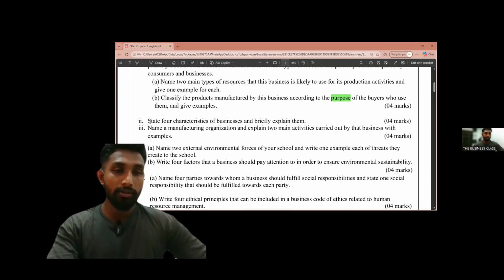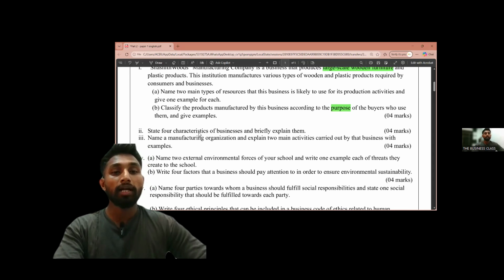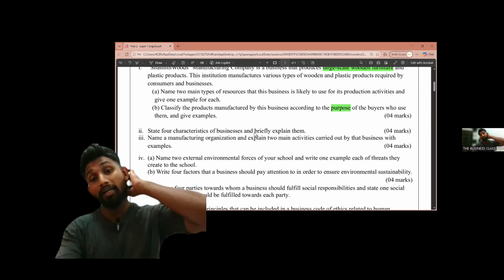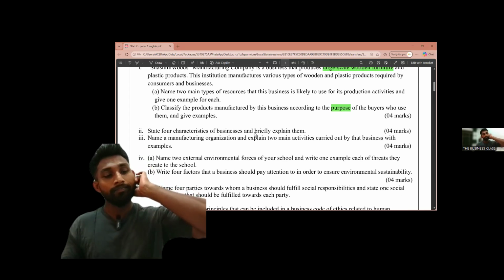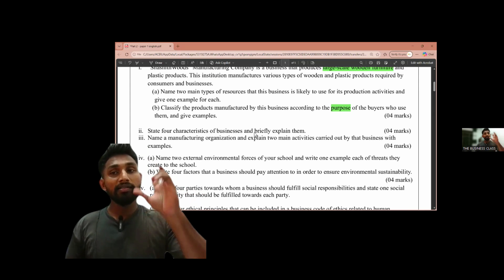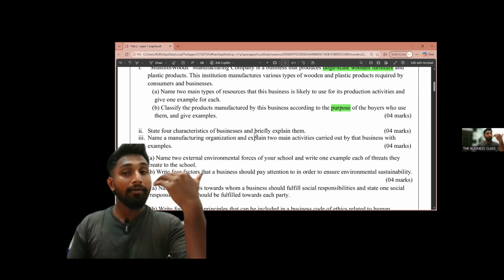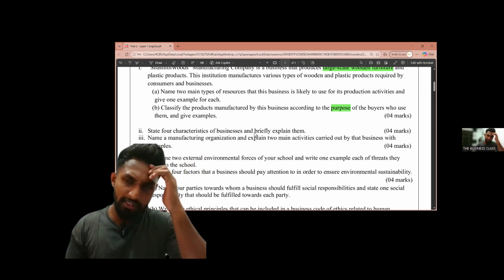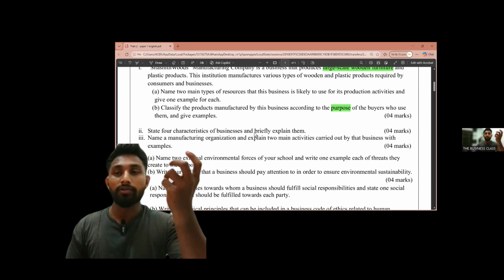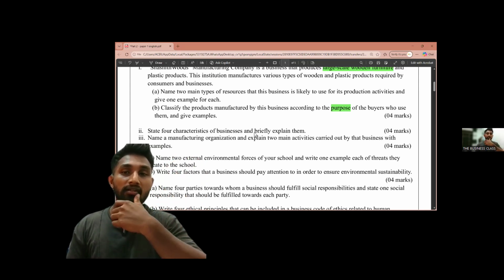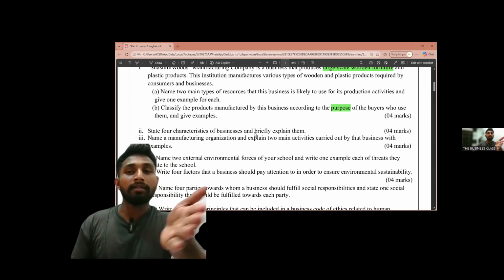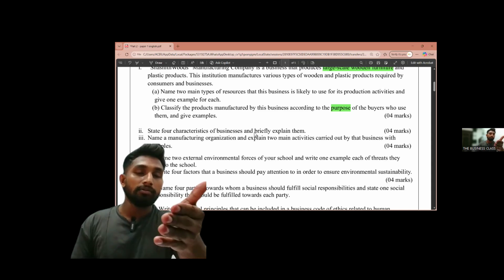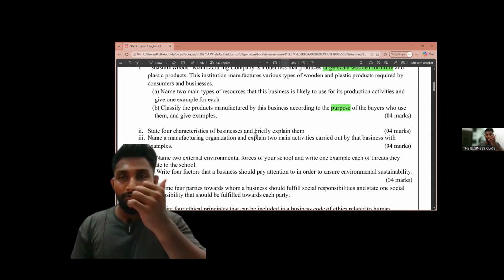Then question number 2: state 4 characteristics of business and briefly explain them. I saw that there are some students who have given these characteristics, but not defined them. Why? What is the reason? You can simply describe it even in your own words.